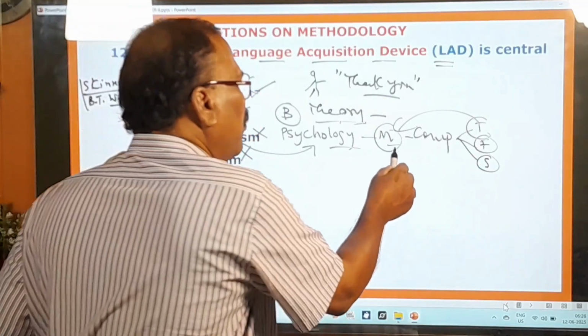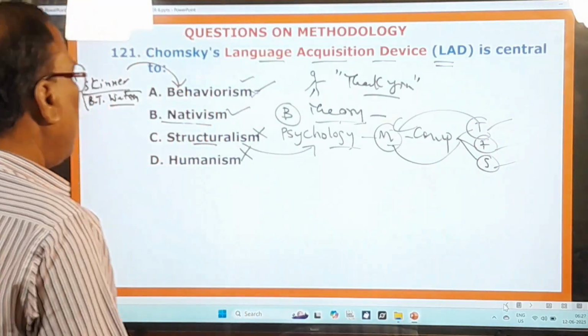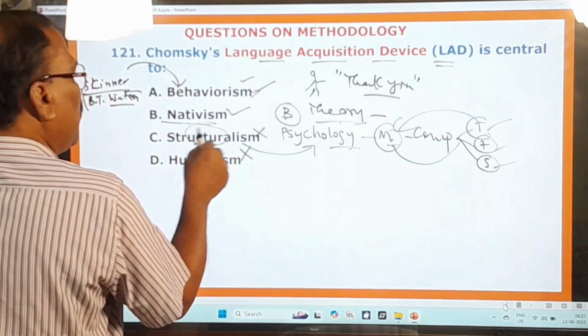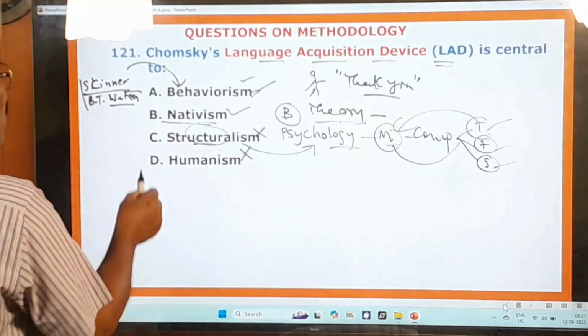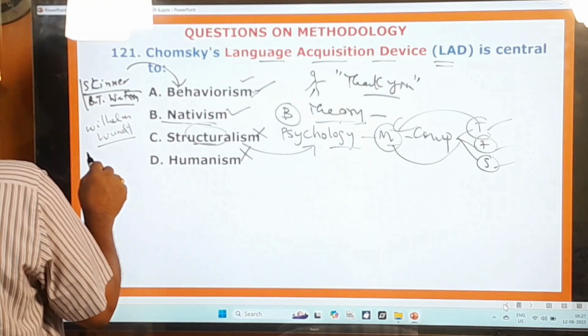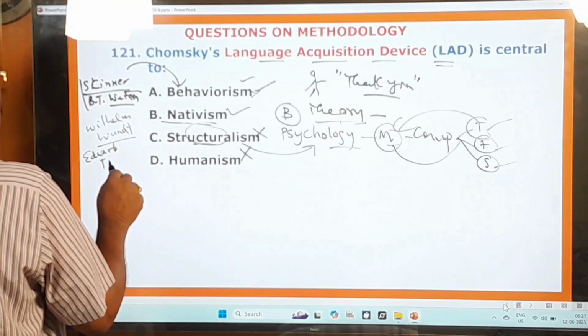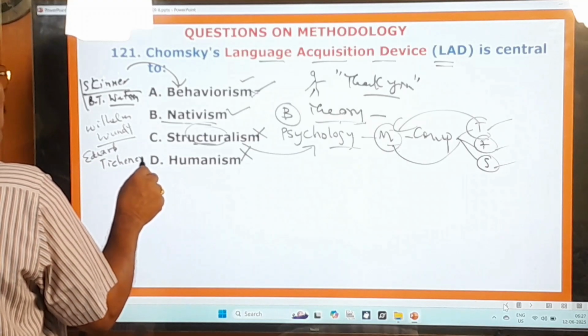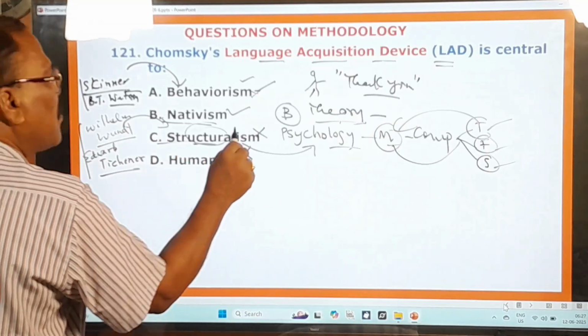What can a mind do? It can give thoughts for you, feelings for you, sensations for you. So this is called structuralism, and this psychology was proposed by Wilhelm Wundt and Edward Titchener. These are the two persons who proposed this structuralism.